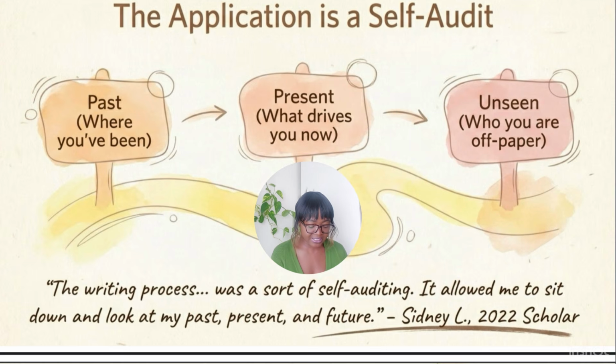The person's name is Sydney, and this is a 2002 scholar. Yes, so that is what they want you to do. They really want you to sit down and think about your life, the things that you have done, and how you will want to characterize that and tell them about yourself. And they really are interested in figuring out, do you know you, right?